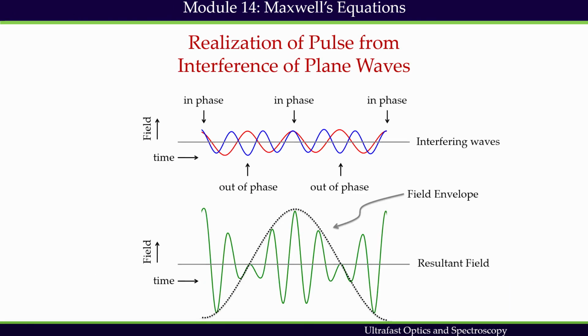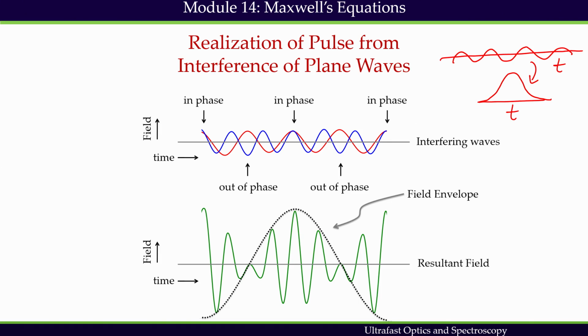Furthermore, in module 2 we have seen that a pulse is realized only by the theory of optical interference. A single frequency component would never create a pulse. So, if I have a plane wave, then this plane wave will never create a pulse, which means in time I won't be able to localize the energy. It's impossible because it's spreading over the whole time. So, it's impossible to get a pulse from a plane wave.